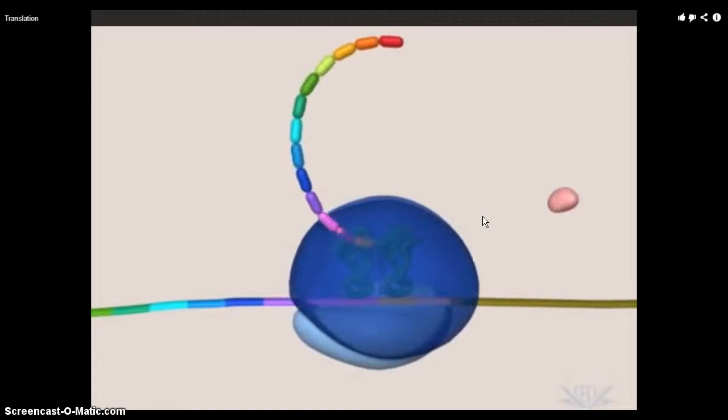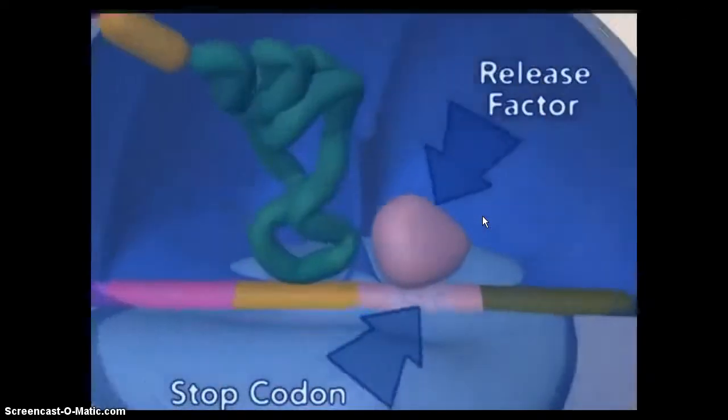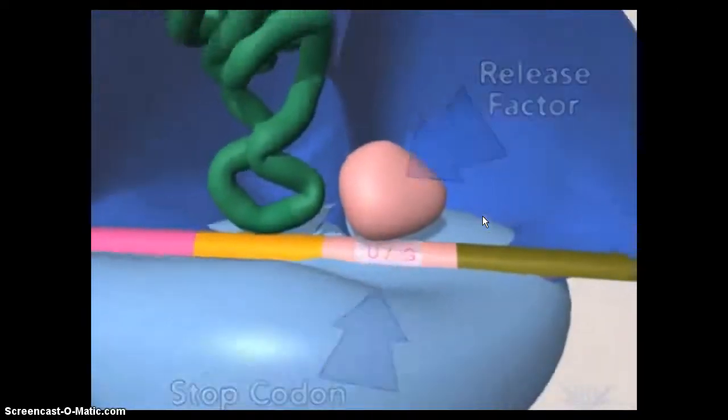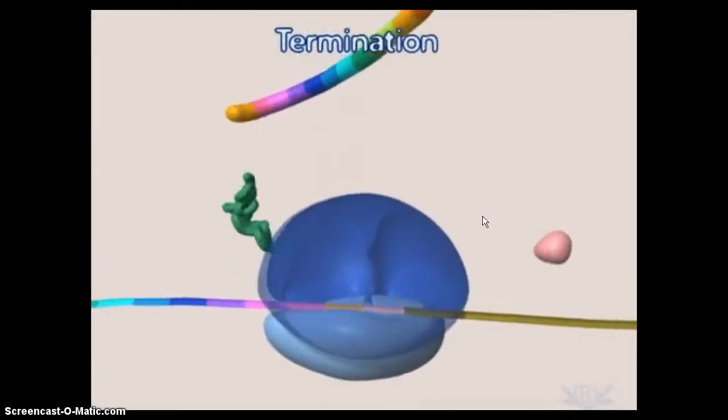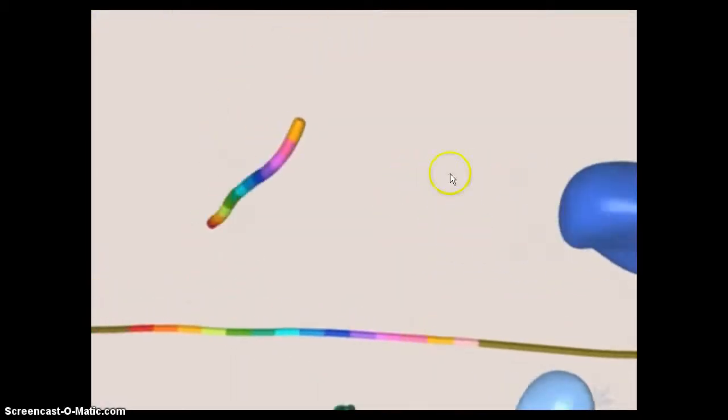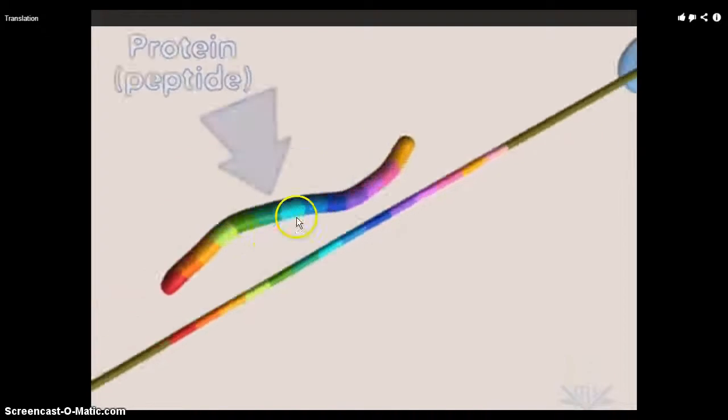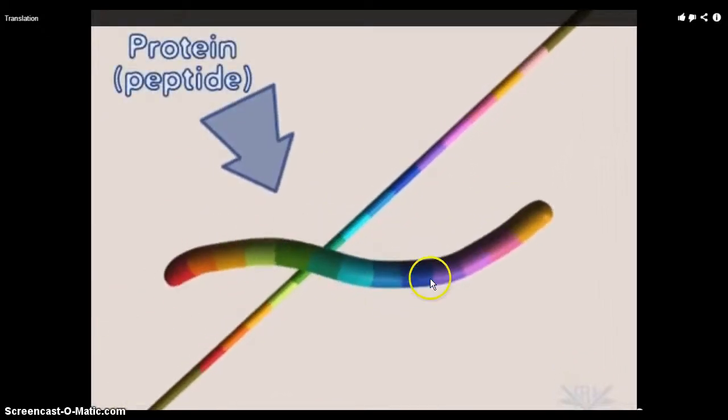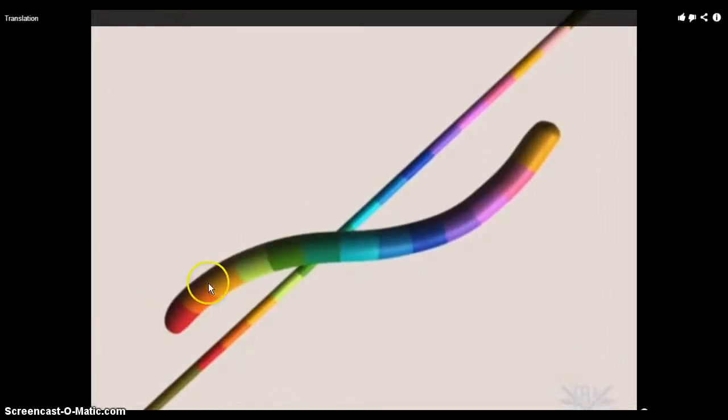Okay. Now, the ribosome will continue on until it gets to a stop codon where a release factor is added, and then the ribosome pops off. Termination means to end. And what do we have here? This is a protein molecule. Each of these different colors is an amino acid. The sequence of amino acids is determined by the sequence of codons on the mRNA. And the sequence of codons on the mRNA is determined by DNA, the sequence of nucleotides on the DNA.